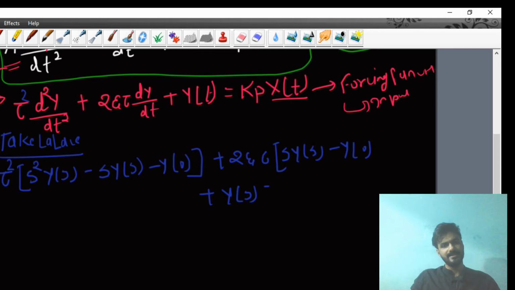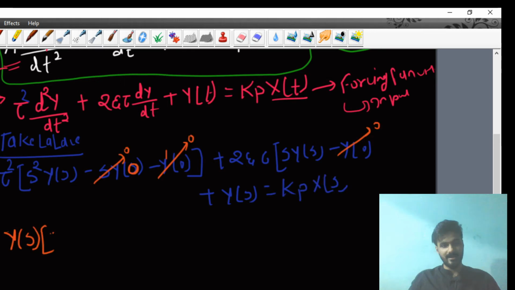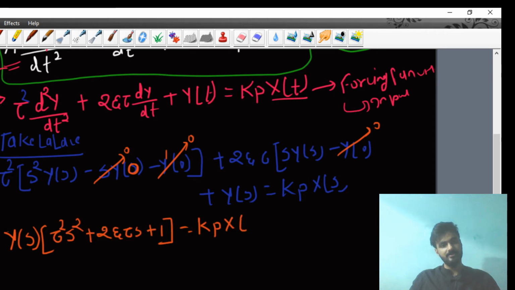Now if you take common Y(s) from here, y(0) is 0 and y'(0) will be 0, because initially at t equals 0 our input will be 0. So here you can take (tau square s square plus 2 zeta tau s plus 1) Y(s) equals kp into X(s).